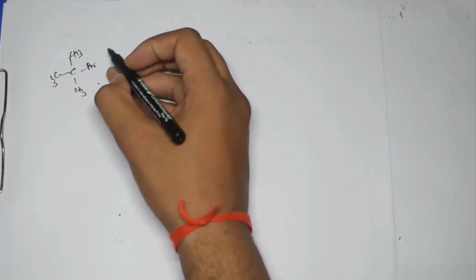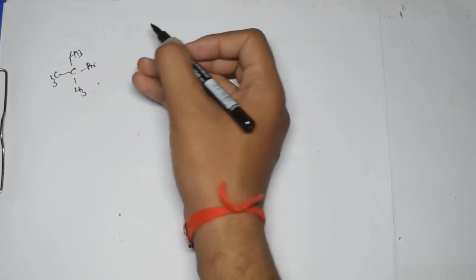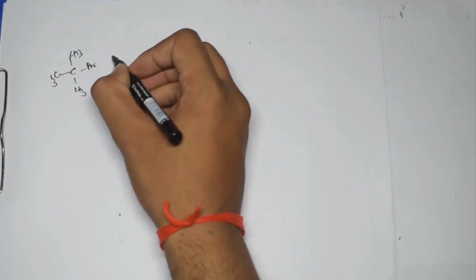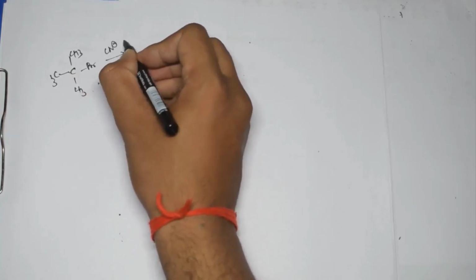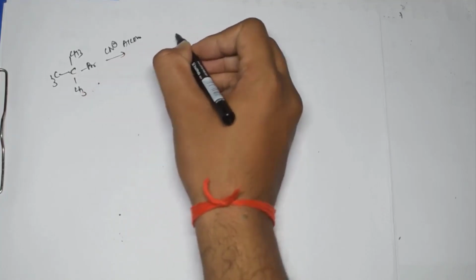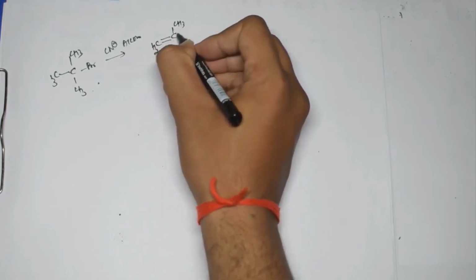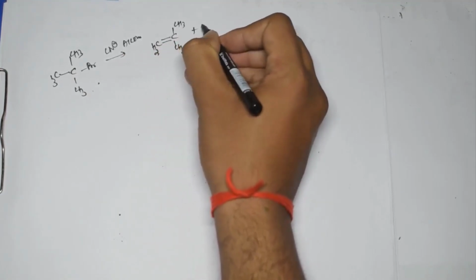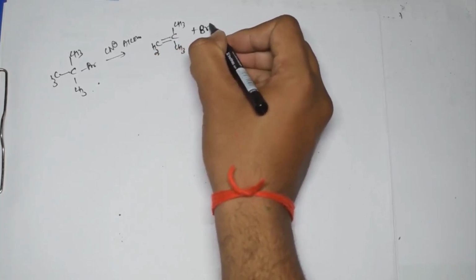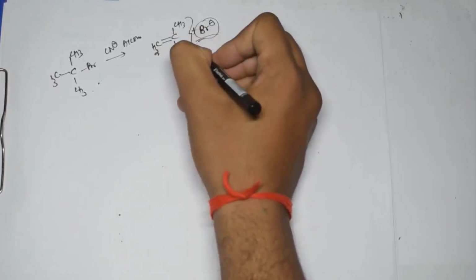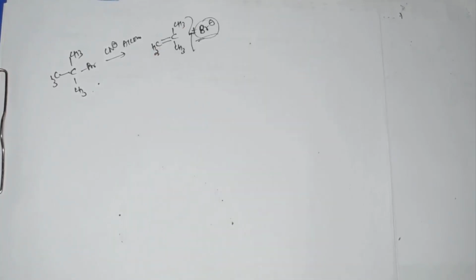Right? And here if we have this Br, so what is going to happen? And if I am using the CN minus in an alcoholic condition, so what will happen? This is going to form something like this. Br minus will be removed and formation of alkene will take place. So this is the thing which you should understand, right?